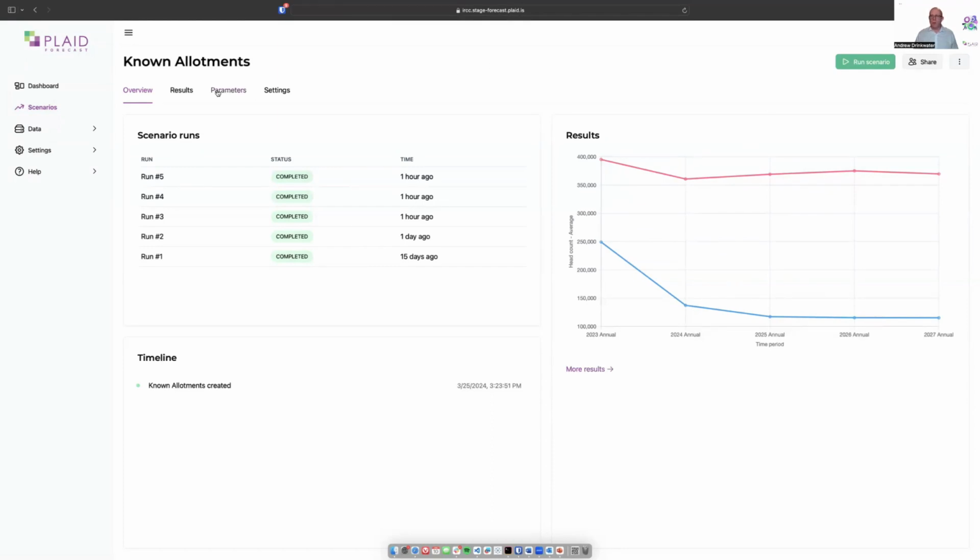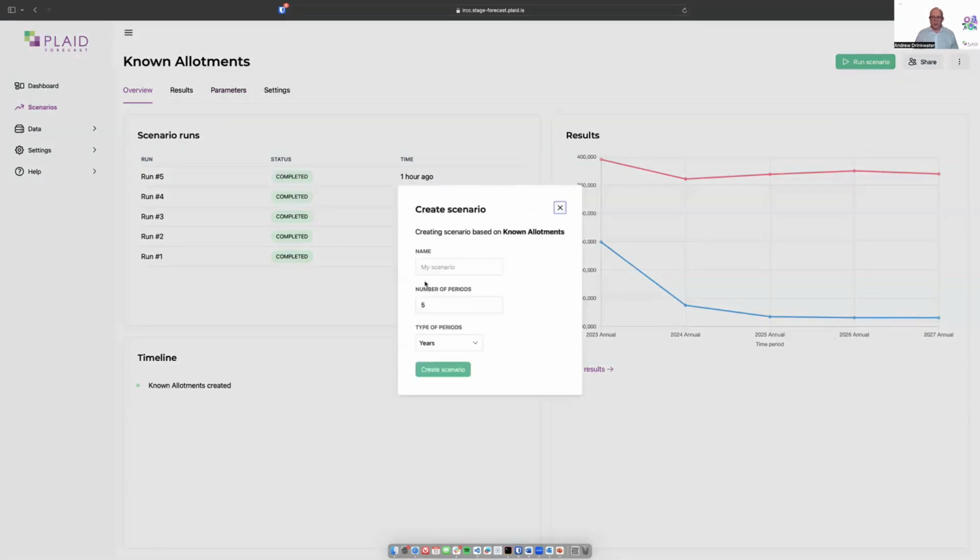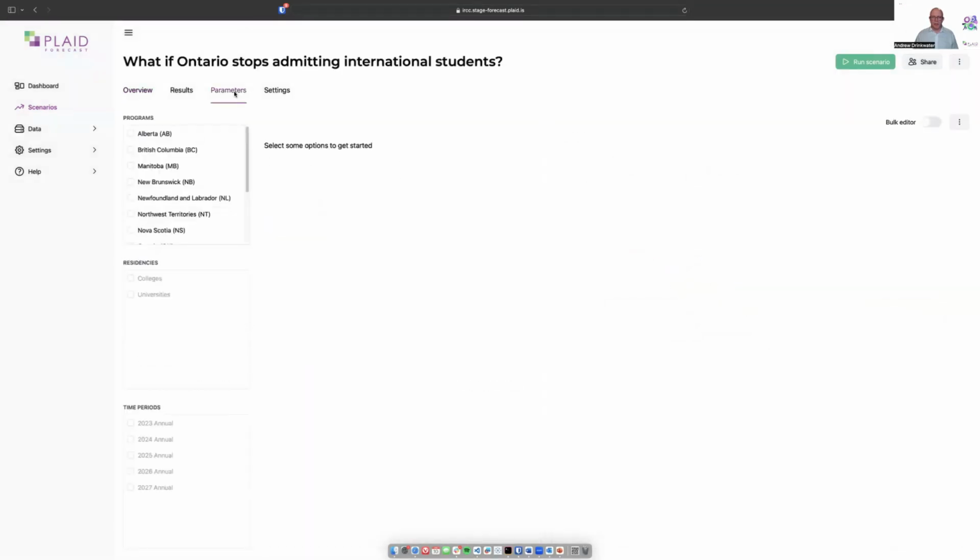So how would we go about modeling such a change? The known allotment scenario focuses on what we've heard from IRCC so far and what we've heard from the provincial governments. Instead, we're going to do a what if comparison here. So we'll clone our scenario and we'll say, what if Ontario stops admitting international students? And we'll run it for 5 years. When we clone a scenario, we take all the existing information from the input parameters that are already known.